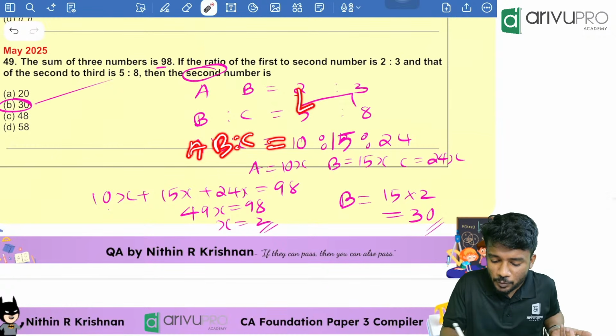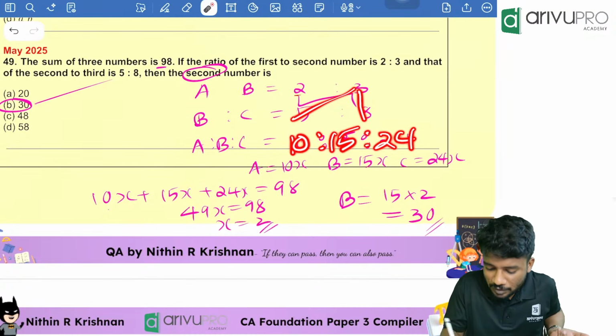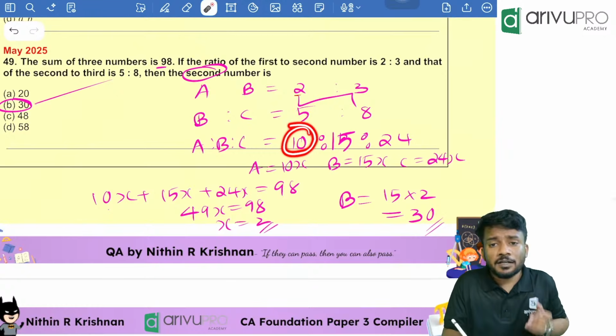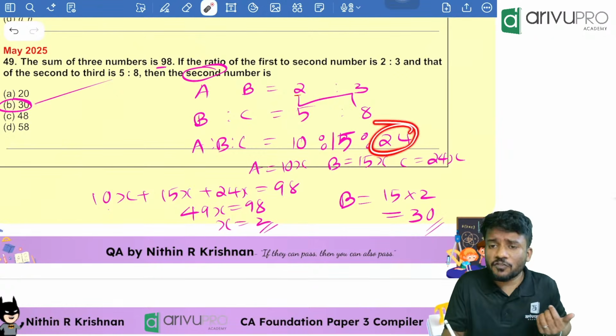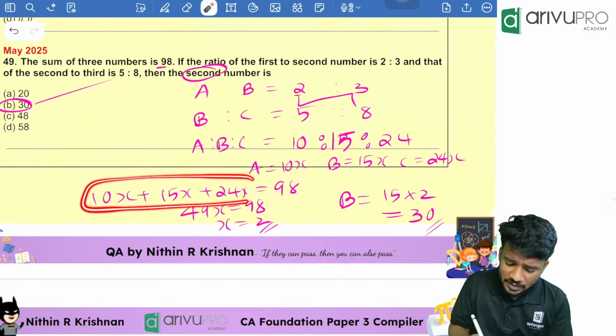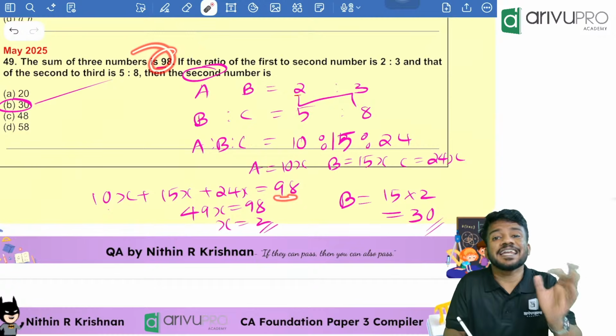Then we are finding A is to B is to C. That is nothing but 2 into 5 is how much? 10. Then 5 into 3 is how much? 15. Then 3 into 8 is how much? 24. That means A is 10x, B is 15x, then C is 24x. That means the total sum 10x plus 15x plus 24x is nothing but, as per the question, 98.